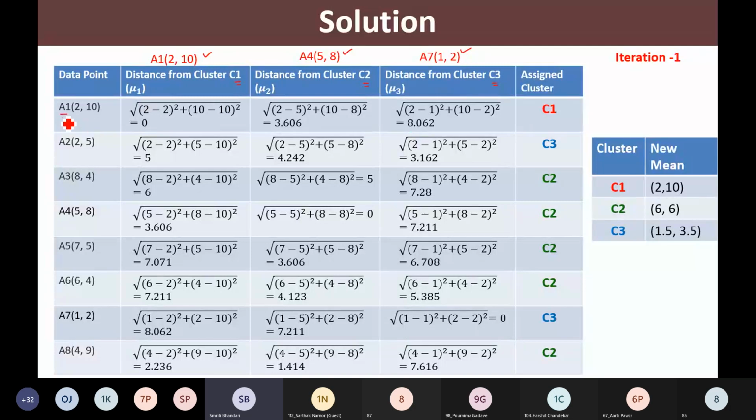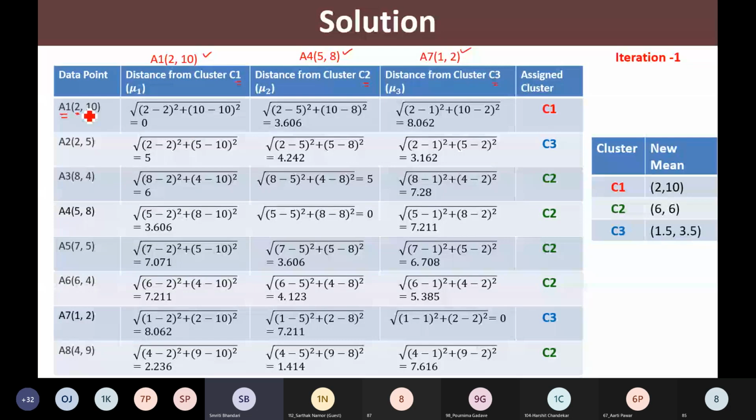So here I have this data point, say A1. So I'll be finding out the distance of A1 from this cluster center C1. I'm finding out the distance of this A1 from this cluster center C2 and also from C3. So we are using Euclidean distance. See here, this is X component, so first feature. So 2 minus 2 square plus 10 minus 10 square. So obviously we are finding out the distance between the same point, so it should be 0.